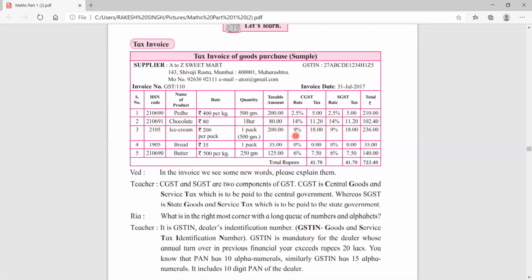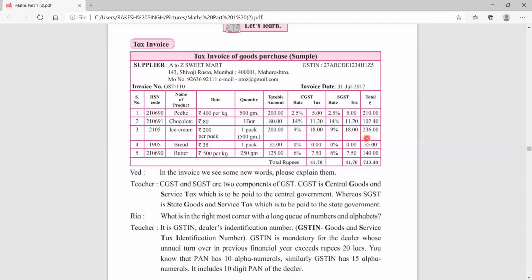So calculate 2.5% of 200, it is 5 rupees. Similarly, 14% of 80 is 11.20. So these indicate the Central Goods and Service Tax. This tax goes to the central government, and the same amount is SGST. You are in Maharashtra, so you have to pay the Maharashtra government this same amount. Okay, that is 5 rupees, 11 rupees on these materials.